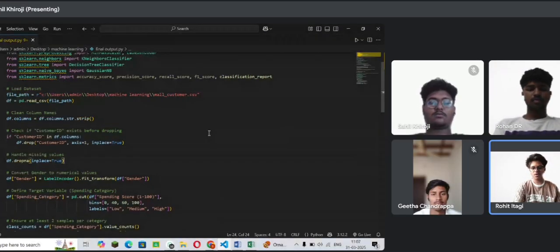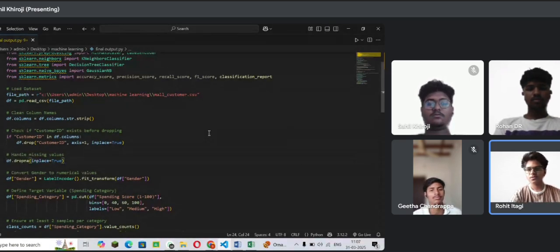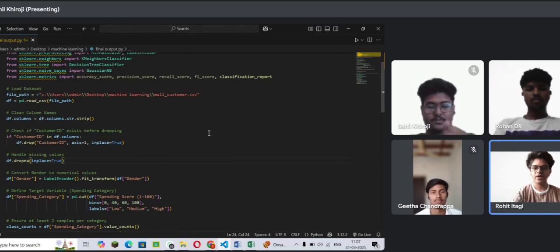And here, clean column names: df.columns = df.columns.str.strip(). Here the line removes any leading or trailing white spaces from the column names in the data frame. Why it's useful: sometimes columns may have extra spaces around their names, and if the data is from different sources, this can cause issues when referencing the columns later.